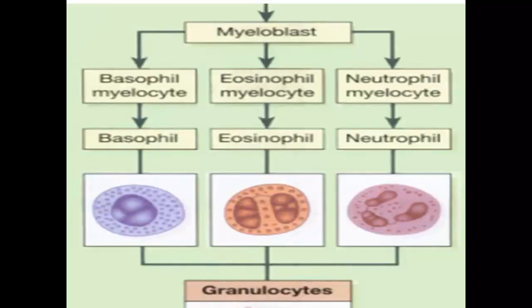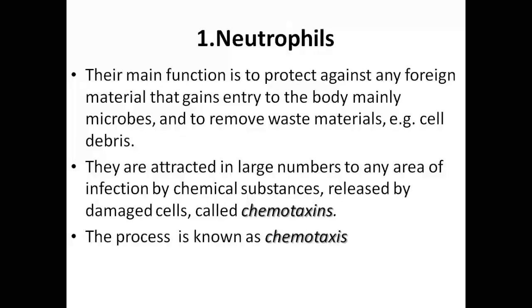So if we proceed, we see here how this granulopoiesis starts. As I said, granulopoiesis starts from the myeloblasts that have differentiated from the pluripotent stem cell. So the myeloblasts will then differentiate into basophil myelocytes. All these are myelocytes which have differentiated to basophils, eosinophils, and the neutrophils. So later on we have the matured basophil, eosinophil, and neutrophil, which are all known as the granulocytes.